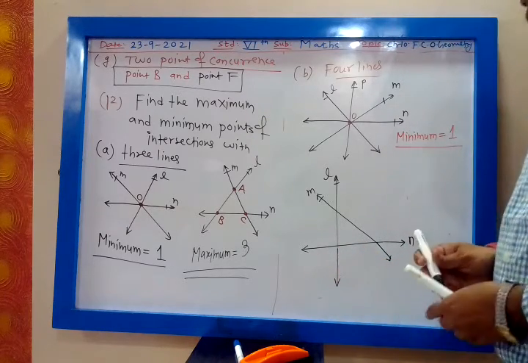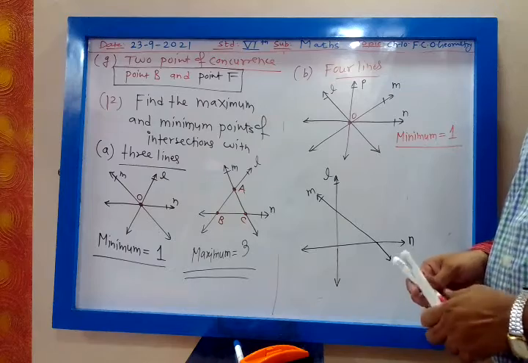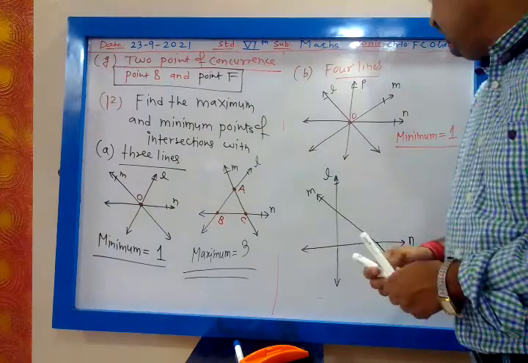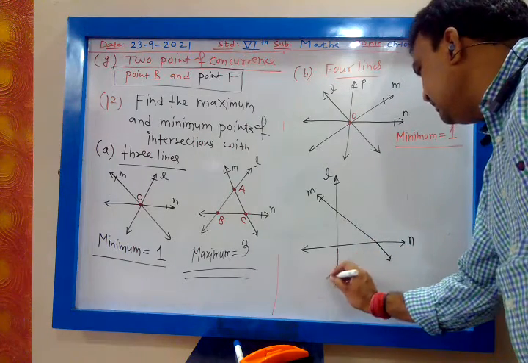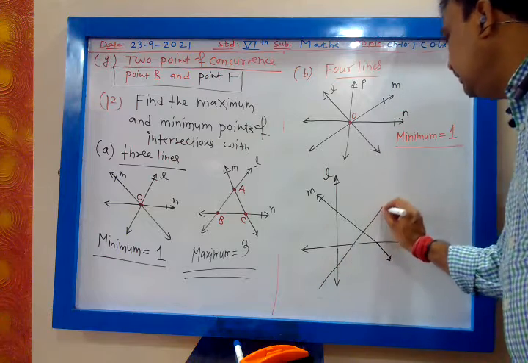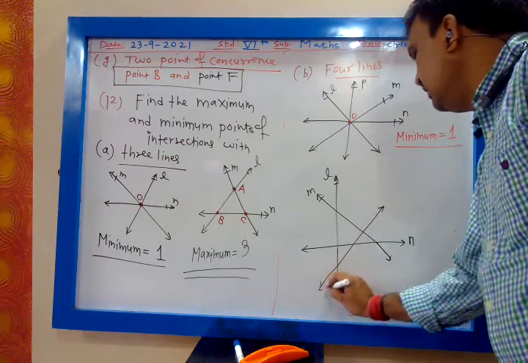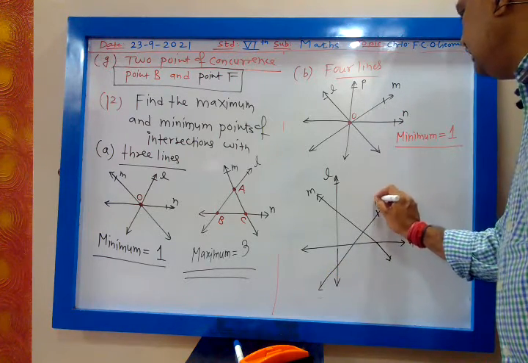Okay. Now you have to take one more line. How will you take one more line? You will take one more line in this way. L, M, N, P.